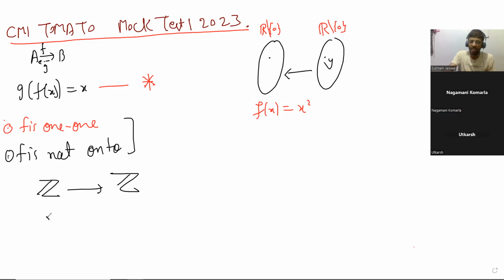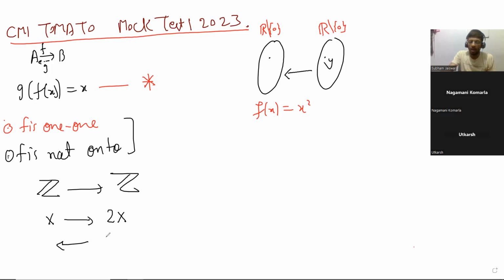Why don't you just take x going to 2x? Yeah, we can take that also. From integers to integers, 5x plus 2. Now this f is 1-1. Now can you make a g for this f? Yeah, g has to be x by 2.